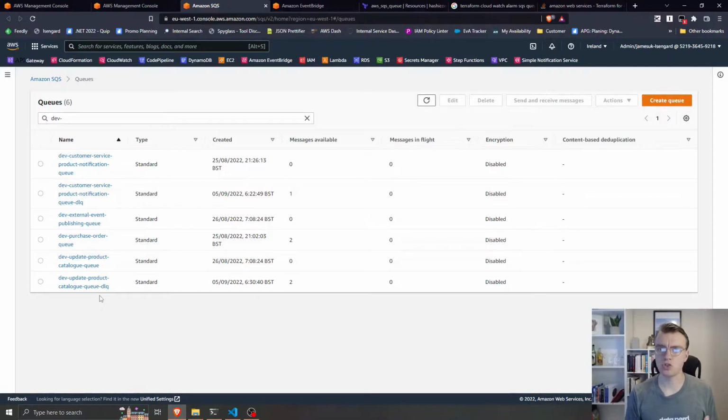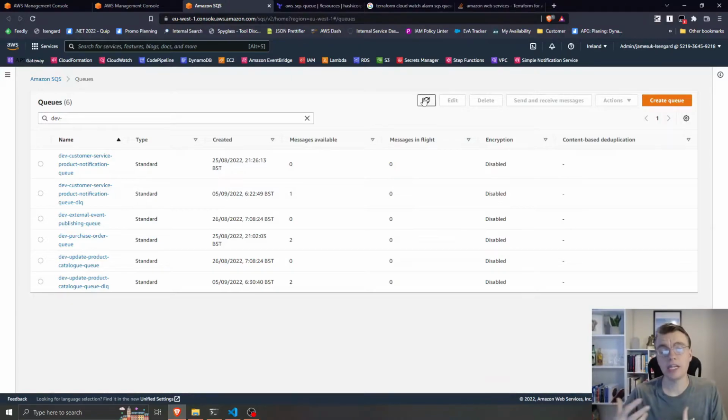Previously, messages were just going missing and disappearing without any real signs of where they went. Now that we've got dead letter queues, if there's any misconfiguration or any errors, these messages will now be routed to a dead letter queue. Now that's great, but what happens if messages get routed to the DLQ? If we had tens, maybe hundreds of queues, coming into the console and looking at this manually probably wouldn't be the easiest way to manage it.